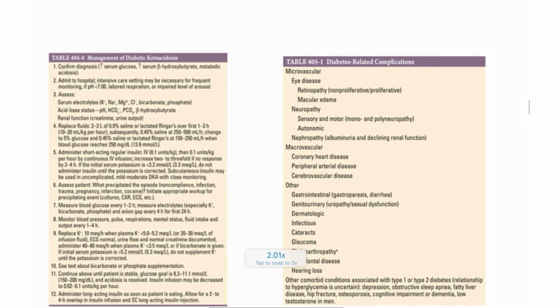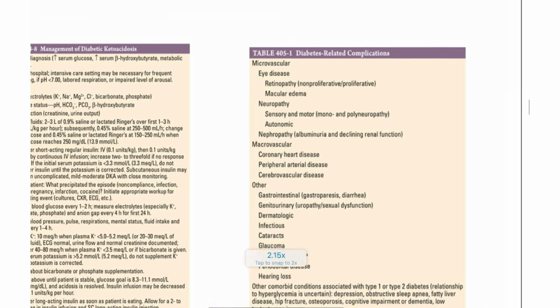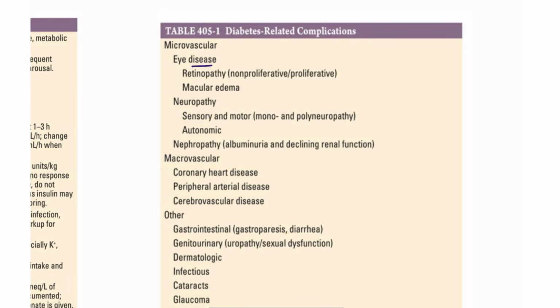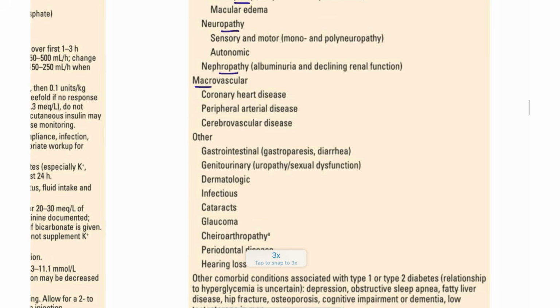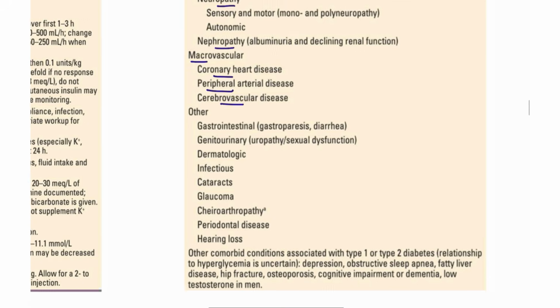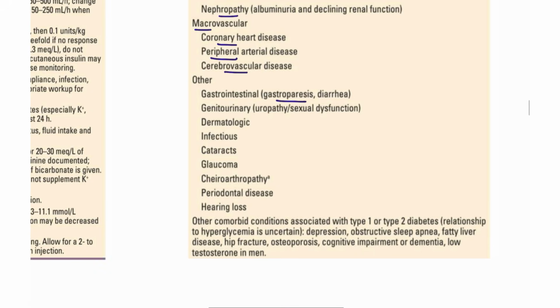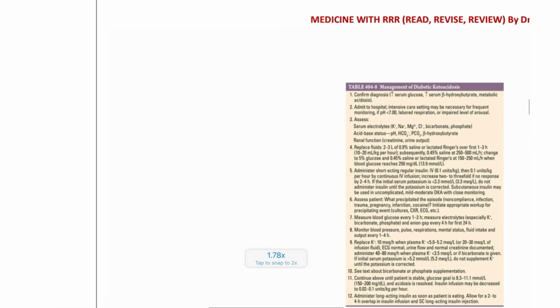Next, two complications that you have to remember. One is the patient who is suffering from DKA, and the other one who is suffering from hyperosmolar hyperglycemic syndrome. First, as we discussed, microvascular eye diseases like retinopathy, neuropathy, or nephropathy, the patient will be suffering. And macrovascular: peripheral arterial, cerebrovascular, coronary diseases. Other conditions, gastroparesis, complete paralysis can be seen. Genitourinary sexual dysfunction like erectile dysfunction can be seen. Dermatological, infectious, cataracts, glaucoma, charcot arthropathy, periodontal disease, hearing loss. All these conditions can be associated with diabetes.